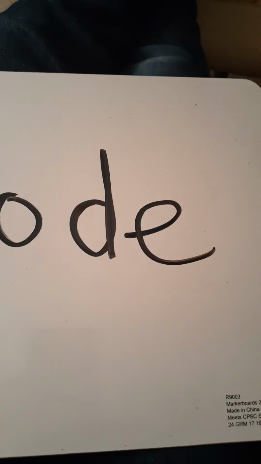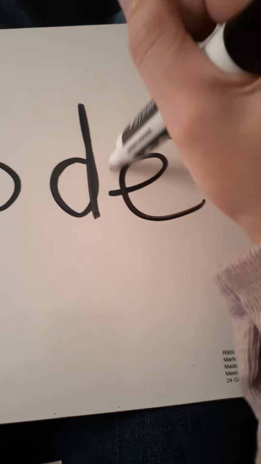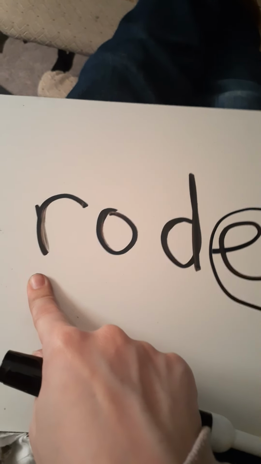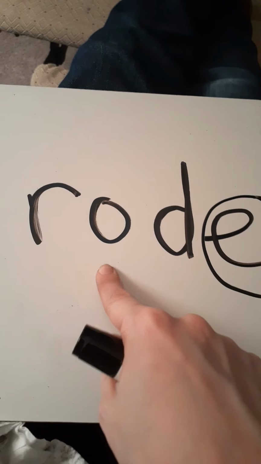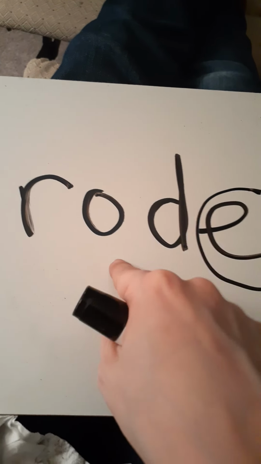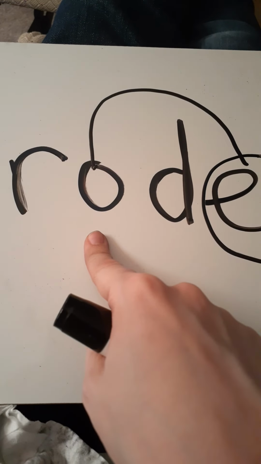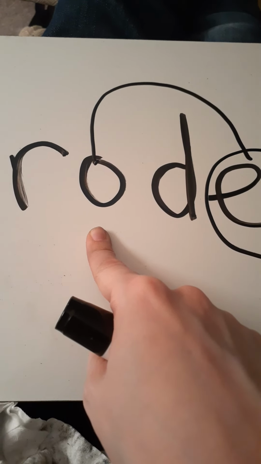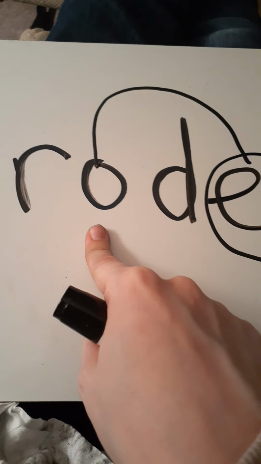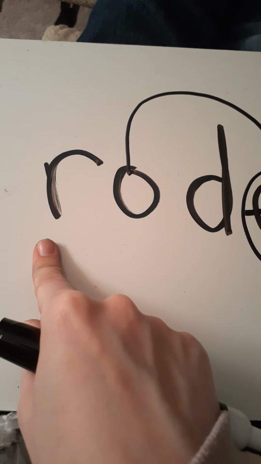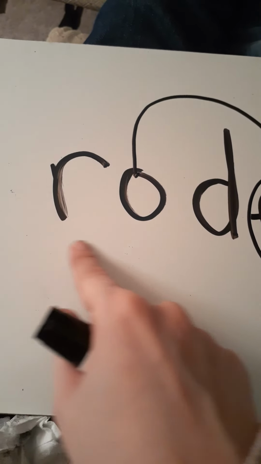All right, this word is similar to our last word, but there's one letter difference. We see the E at the end, and there's nothing else after it. It's going to be silent, but it's magic because it's making the first vowel say its name. Is R a vowel? No. Is O a vowel? Yes, and there's no vowel before it. So this is our first vowel. It's making the first vowel say its name. And what name is this? O. So we're going to say O when we get to this sound. R makes the sound r, so we have row.